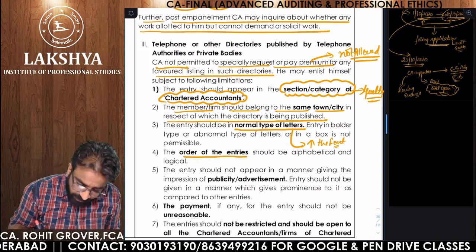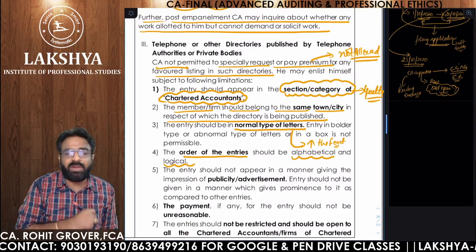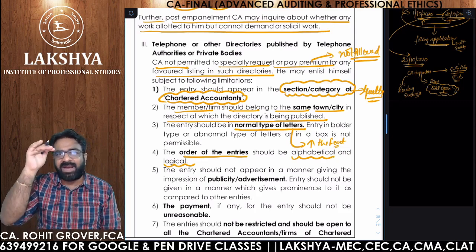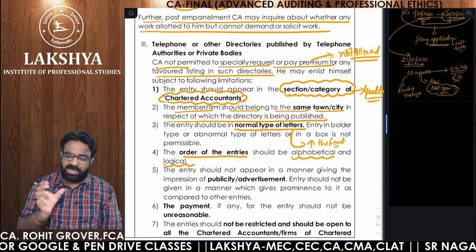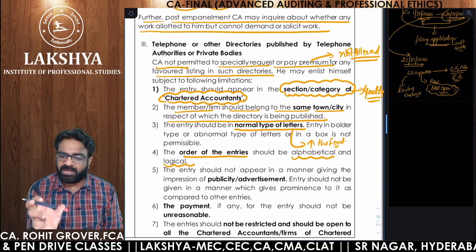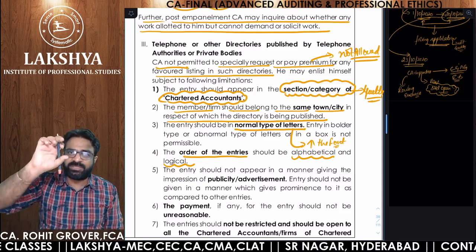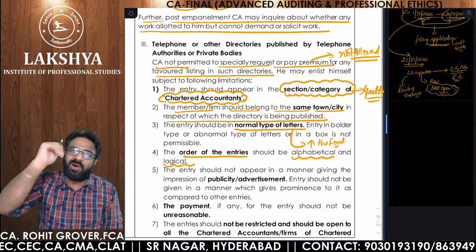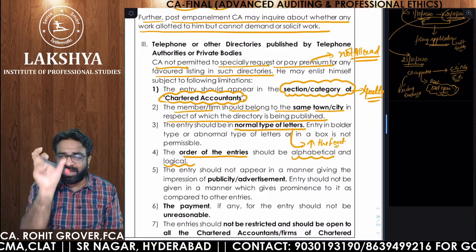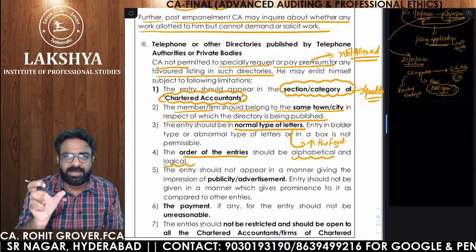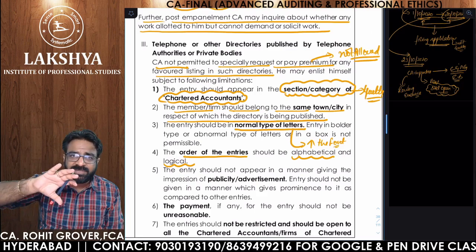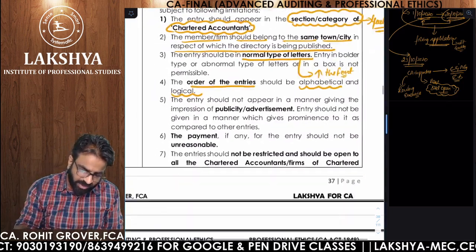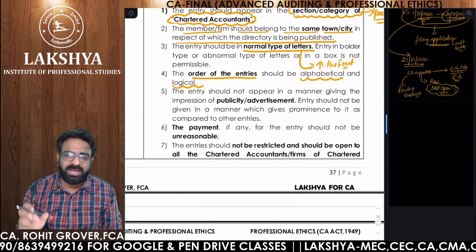So these are the small guidelines you have to remember. Make sure that your name in the telephone directory comes in an alphabetical and logical manner. Suppose my name is Rohit Grover. R comes after so many alphabets. But I paid some extra amount to the telephone directory person and told him to put my name first. First Rohit Grover is coming, then A, B, C, D start. Now how can R come before A? It should be in an alphabetical or logical manner. If I'm trying my level best to ensure that my name comes before everyone else, you are guilty. So these are the various guidelines issued by the ICAI.